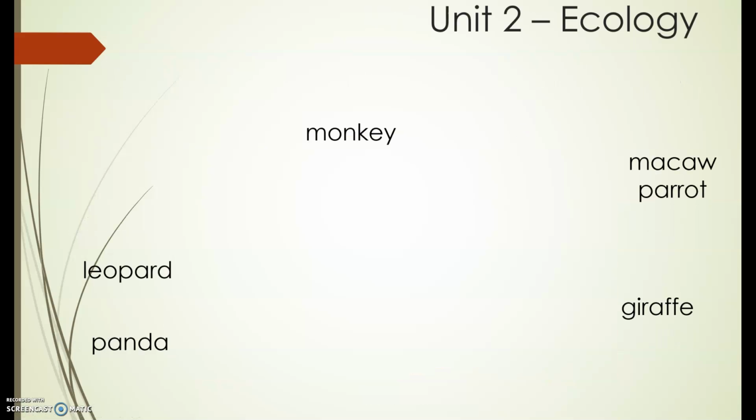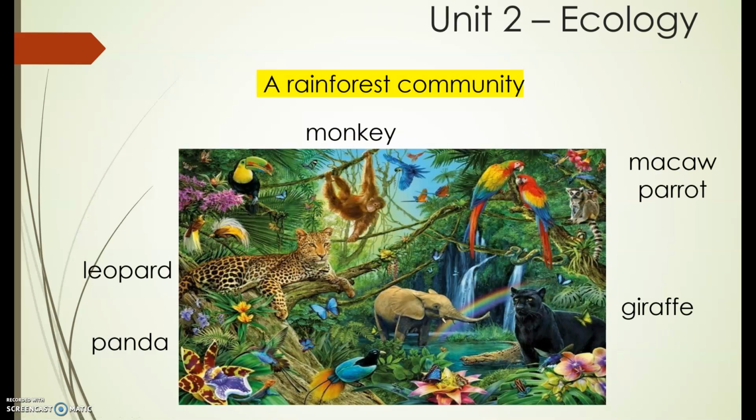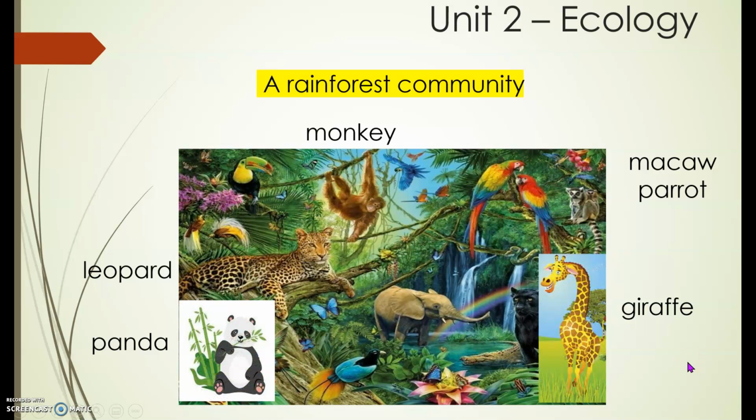Okay, next. Here's another example. Repeat after me. A rainforest community. Very good. So in a rainforest, there is a population of monkeys, population of leopard, panda, giraffe, and population of birds. So a population in one place or in one habitat is why it is a rainforest community.